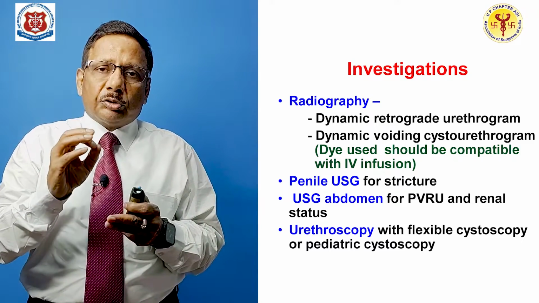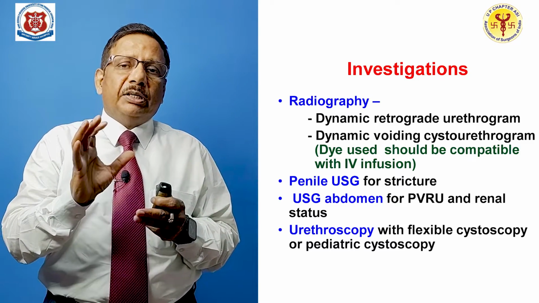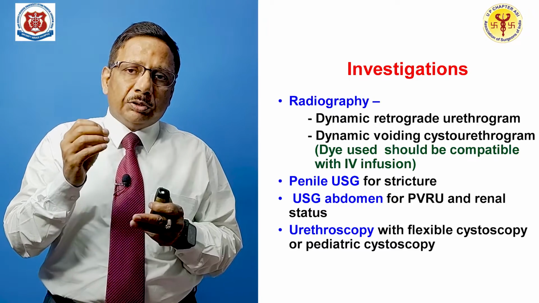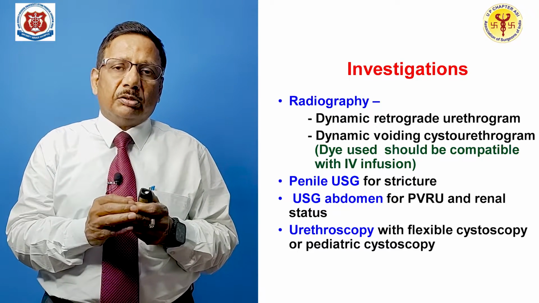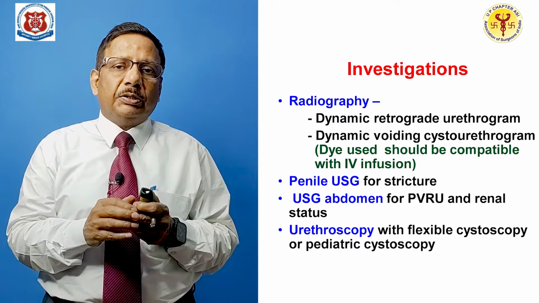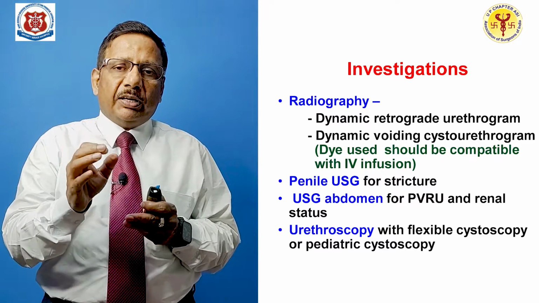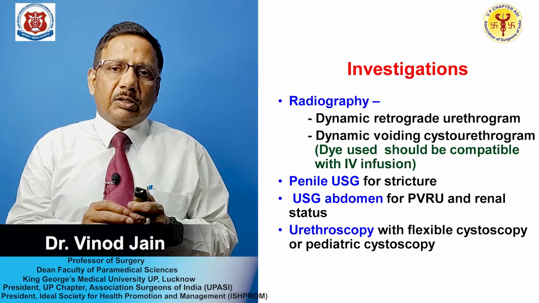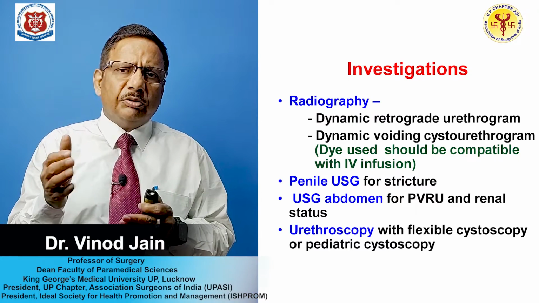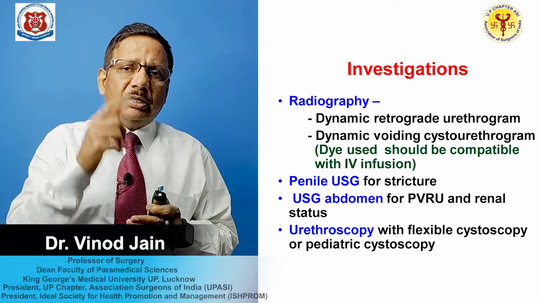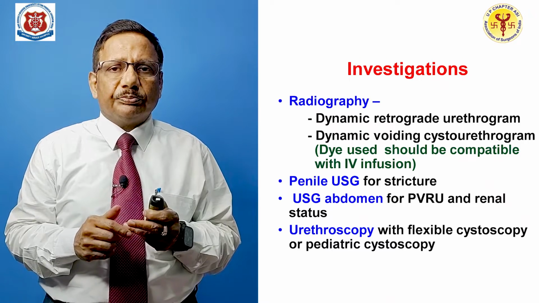Then urethroscopy can be done, for which you can use either the pediatric cystoscope, or the flexible fiber optic cystoscope. By that you can know the location and length of the stricture of the urethra.